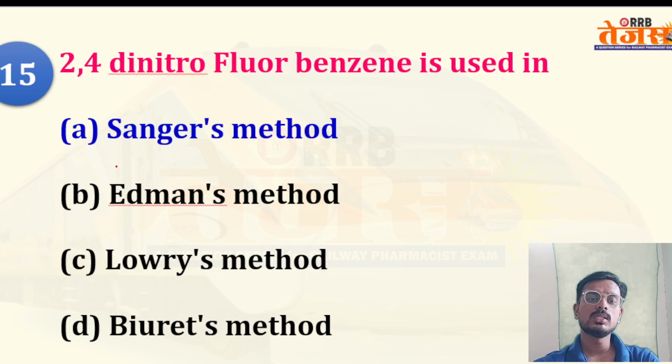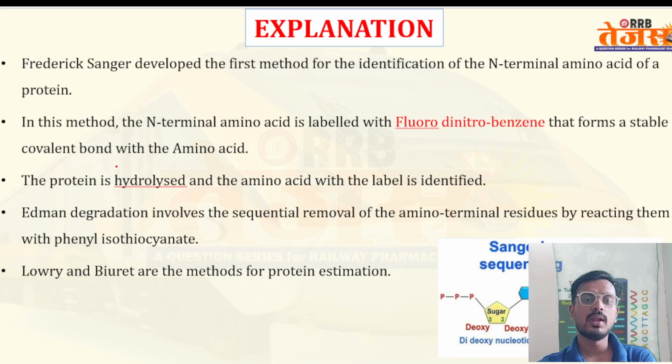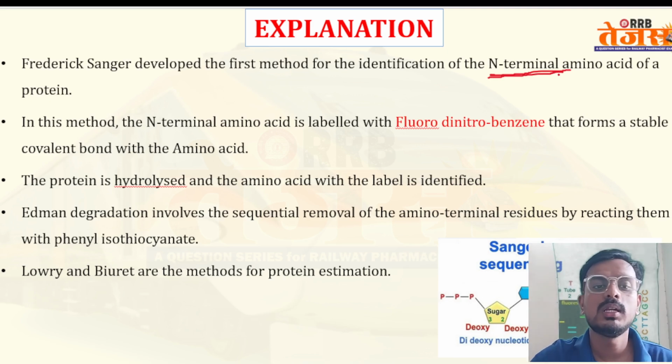2,4-dinitrofluorobenzene is basically used in Sanger's method. Frederick Sanger developed a fast method for the identification of N terminals. What is Sanger's method used for? The identification of the N terminal amino acid of a protein.